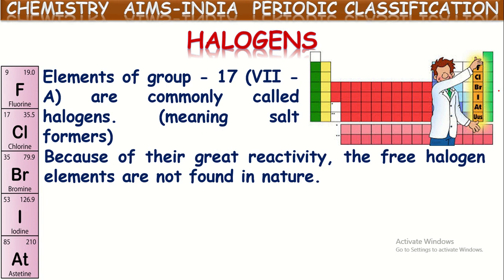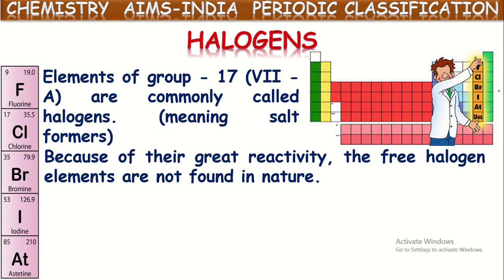For example, if we take chlorine, we know chlorine largely exists in the form of sodium chloride, in the salt form. In the sea, dissolved, it mostly exists in the form of sodium chloride. So there chlorine is available in the compound sodium chloride form. Because chlorine is highly reactive, it won't exist in the free state in nature. Not only that, almost all these 7th group elements, as they are highly reactive, don't exist in the free state.